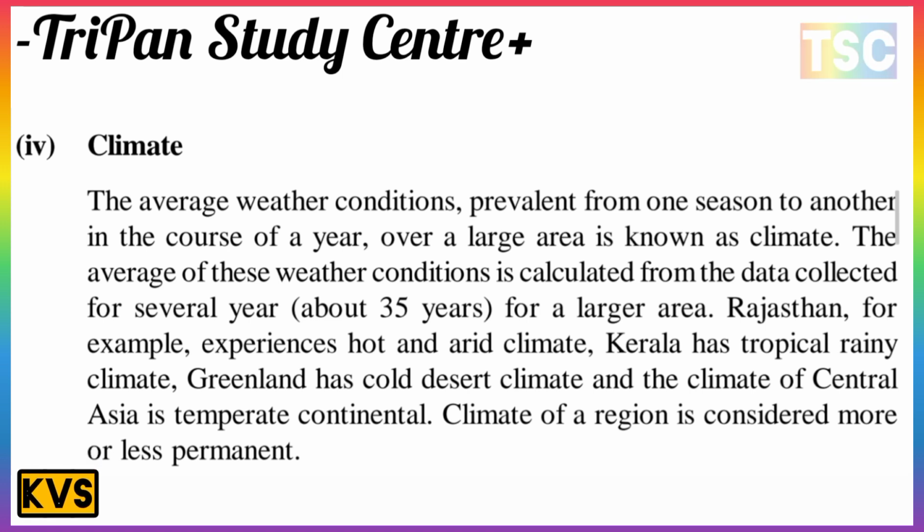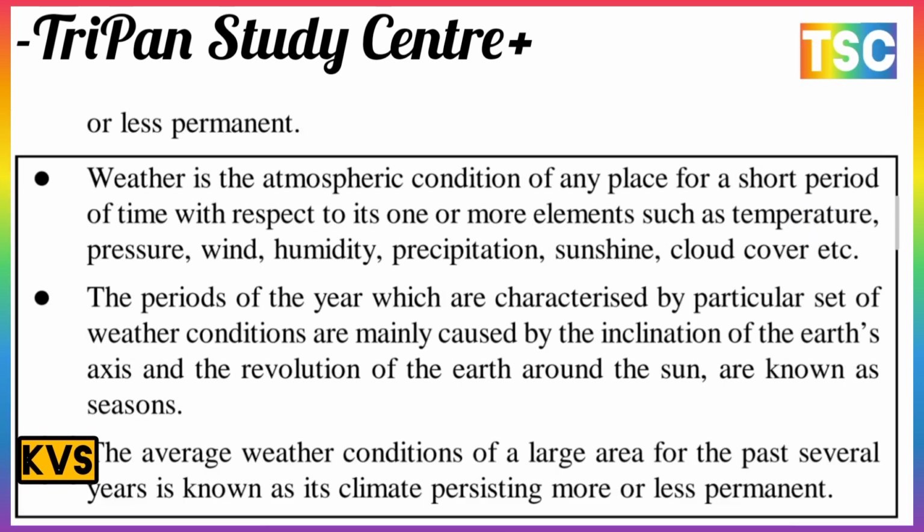Rajasthan, for example, experiences a hot and arid climate, Kerala has a tropical rainy climate, Greenland has a cold desert climate, and the climate of Central Asia is temperate continental. The climate of a region is considered more or less permanent.